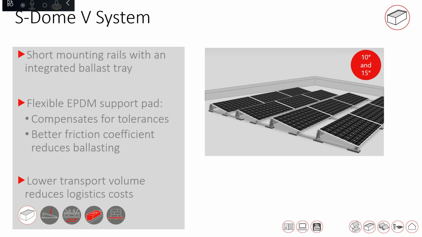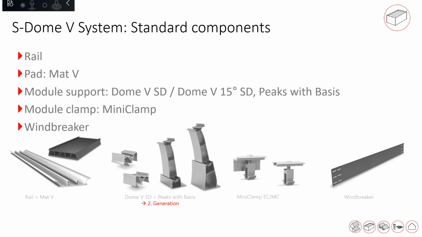Then we have another system. This is basically the continuation of the same product. This is how the product looks, and it includes the windbreaker, which is basically on the back side of the panels to avoid any wind turbulence on the back sides. And these are normal clamps and so on, like the EPDM layer which I talked about. All these are the components of the S-Dome V system.